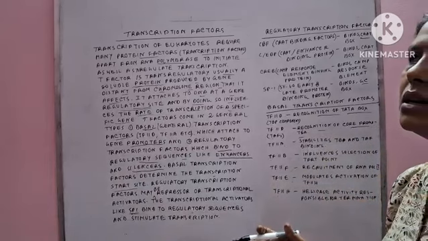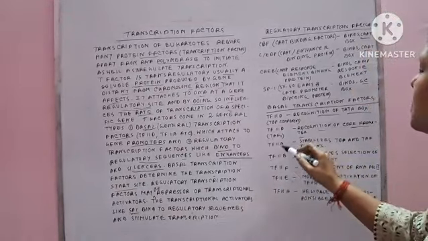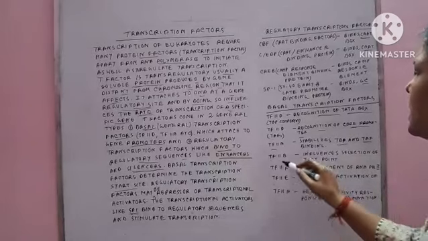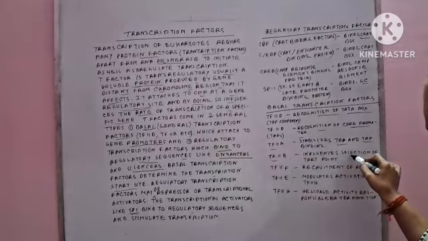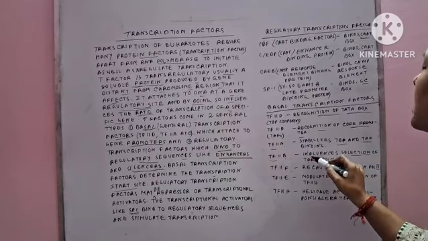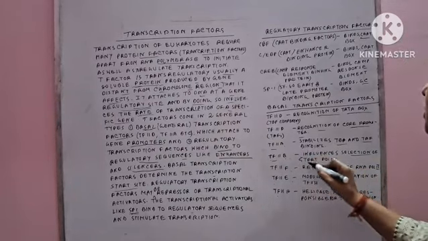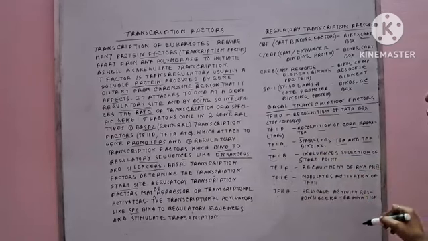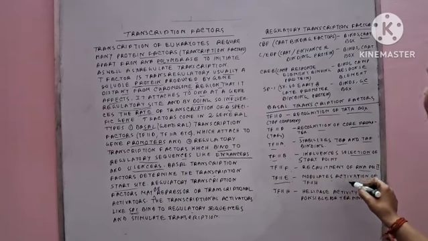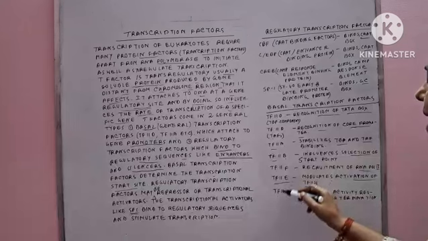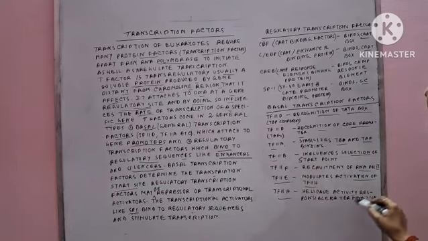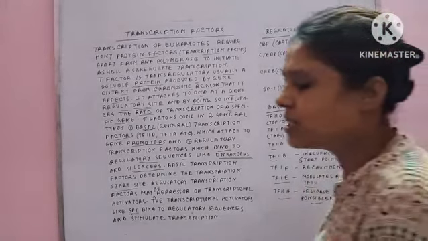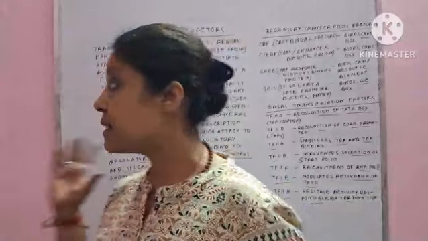TF2A stabilizes the TBP and TAF binding. TF2B influences the selection of the start point. TF2F recruits RNA polymerase. TF2E modulates the activation of TF2H, and TF2H has the helicase activity responsible for the termination.